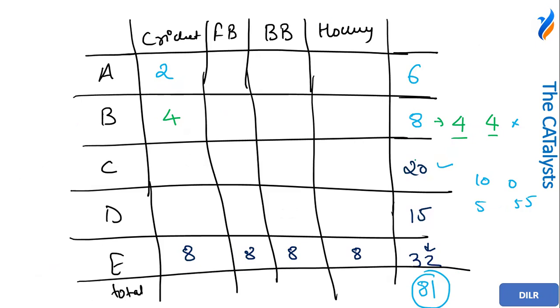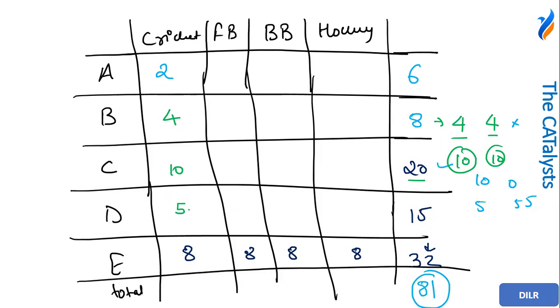So that is done. For 20, the value is 10 and 10, and I am basically maximizing the value. I'm not having any constraint, so I can say the value of 10 could be put over here. For 15, there are three fives, and one of the five could be here, since I have to maximize and I'm not given any other condition for cricket.